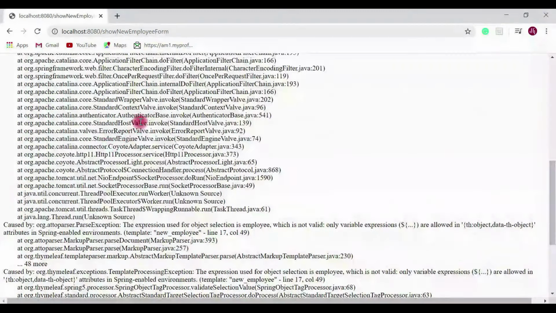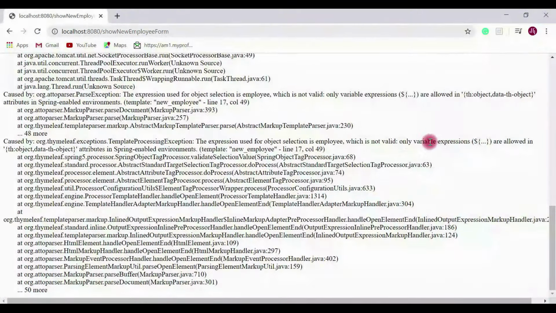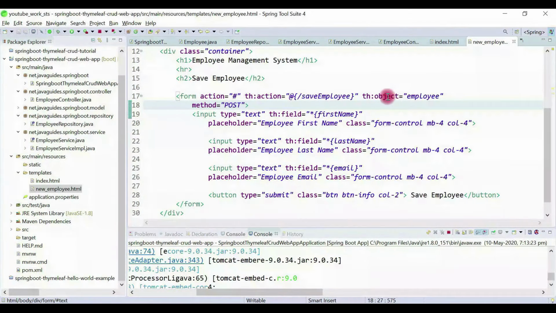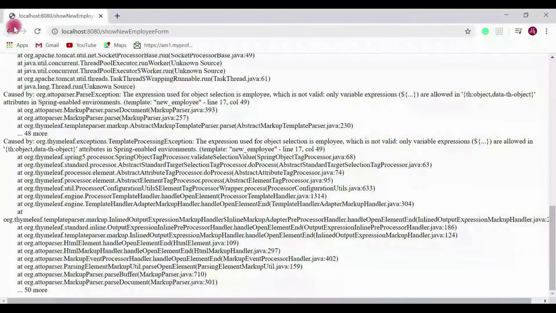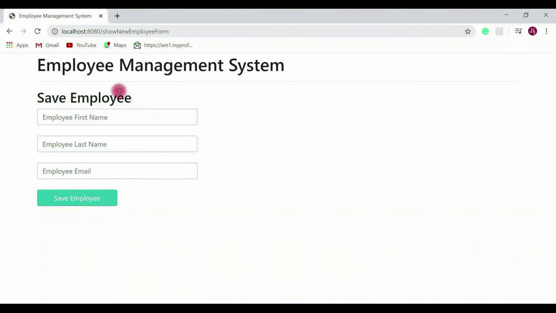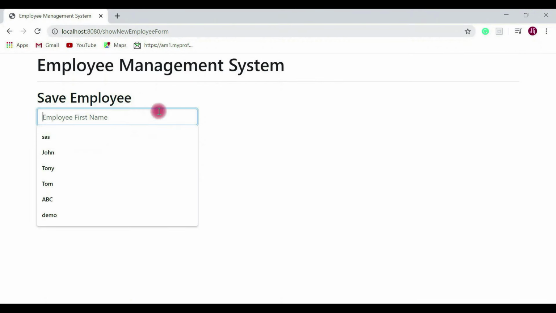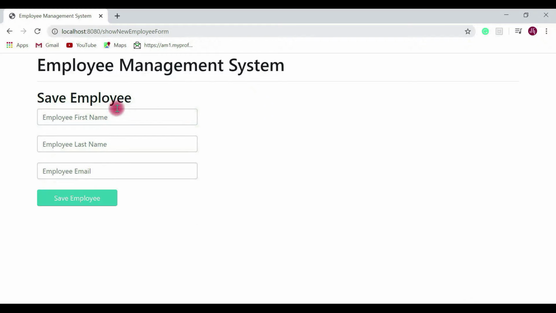So look at the exception. The exception is that we have given an invalid expression for the Thymeleaf directive. Look at our object attribute, we have given a value like this. This is not a valid expression. We need to provide syntax like this. Okay, save it and refresh again. Now you are able to get the add new employee page.